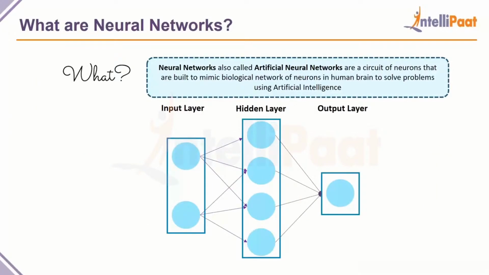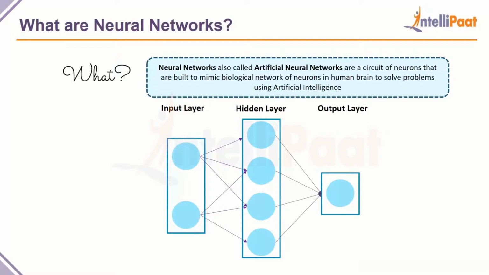Neural networks are also called artificial neural networks and are circuits of neurons that are built to mimic the biological network of neurons in human brains to solve problems using artificial intelligence. Now, the diagram that we have been showing you here is a very simple and small contained example of what a neural network is. In reality, neural networks can be really large, really deep, really nested, and they would be really difficult to fit on a screen here, especially if we're trying to solve any problem that is meaningfully complex. So in this example, what we have is an input layer.